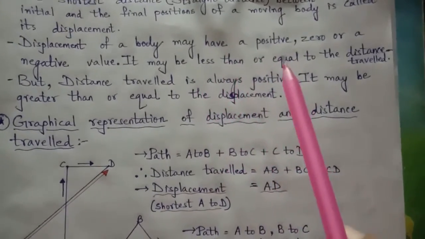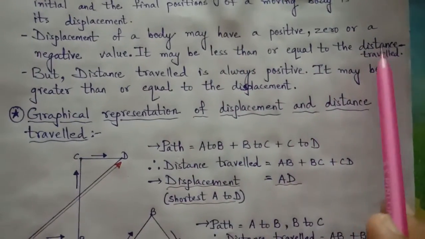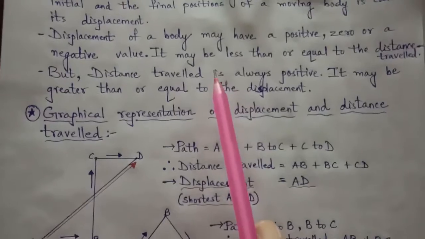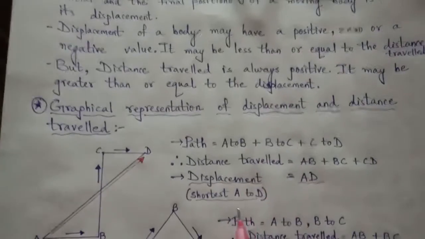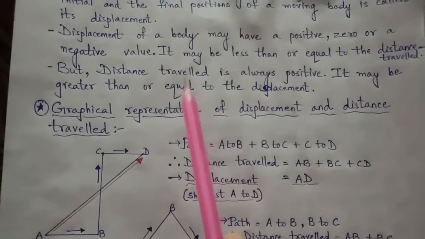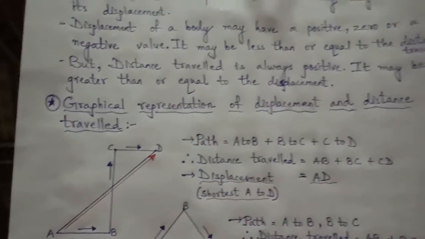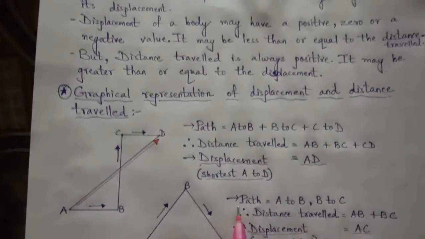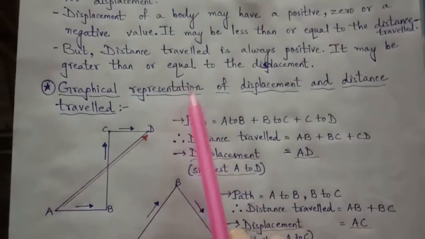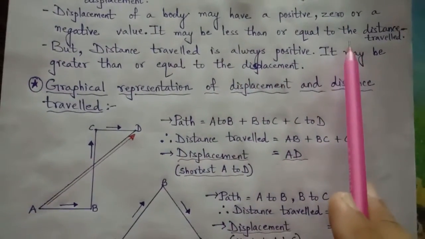Displacement of a body may have a positive, zero or a negative value. It may be less than or equal to the distance traveled. See, displacement may be less than the distance traveled, or it may be equal to it, but distance traveled is always positive. It may be greater than or equal to the displacement. Whatever the displacement is, distance traveled will be equal to it or more than it. And contrary to that, displacement may be equal to distance traveled or less than it.